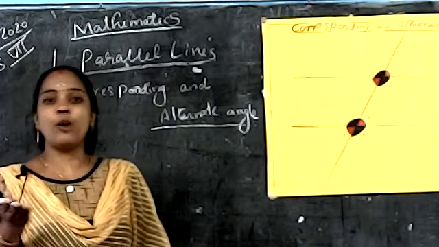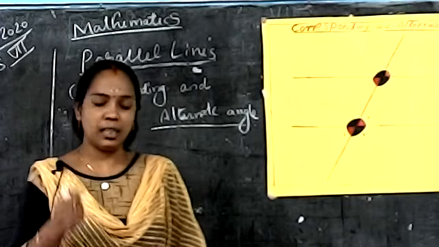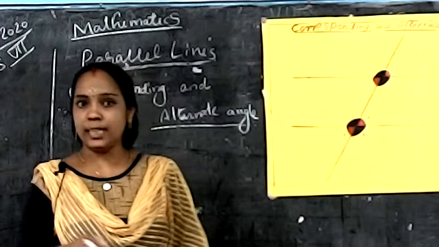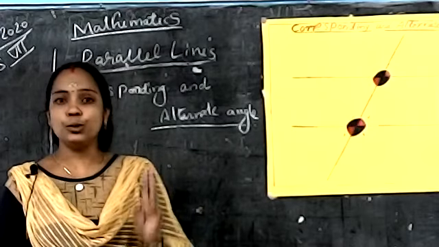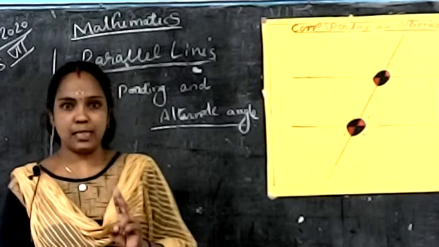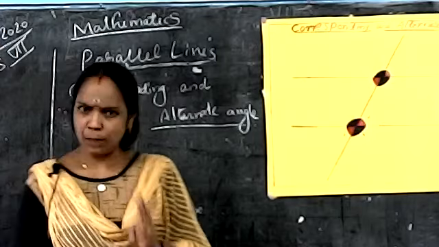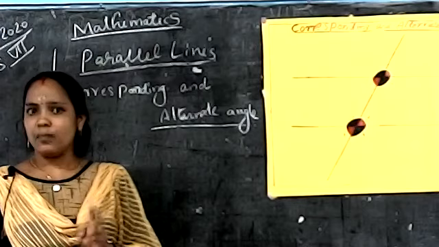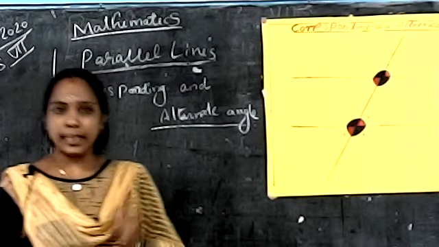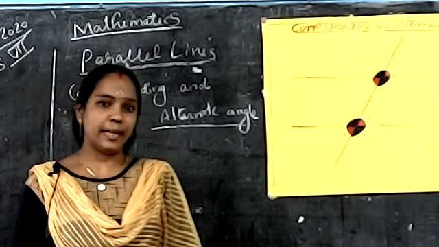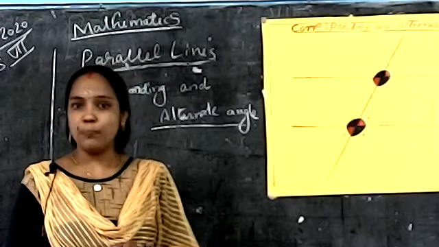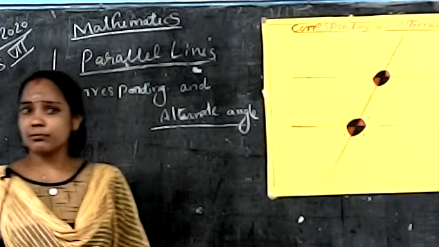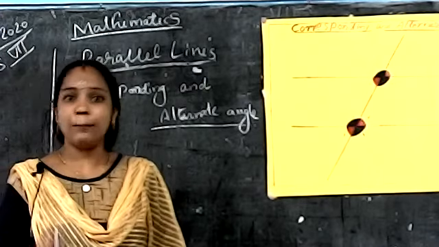That line, I broke it and showed it short. That time you got two linear pairs. Did you remember that from the previous class? When the third line cuts across, four pairs of angles are formed.